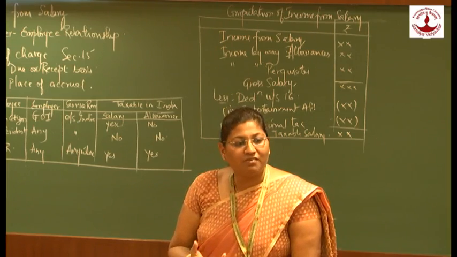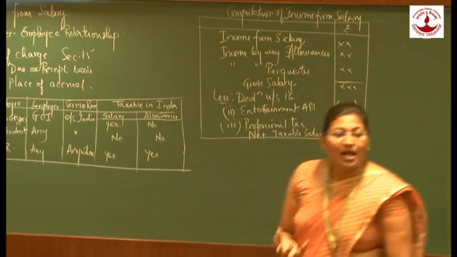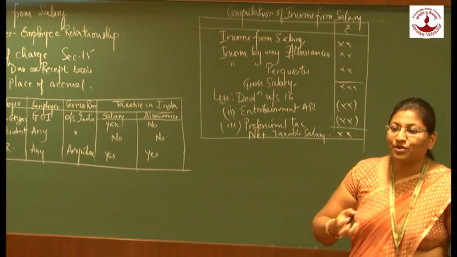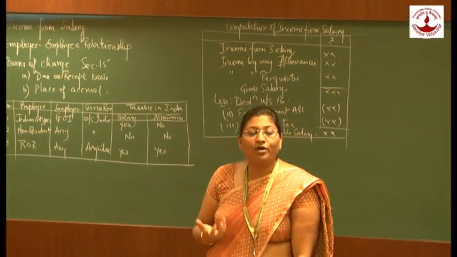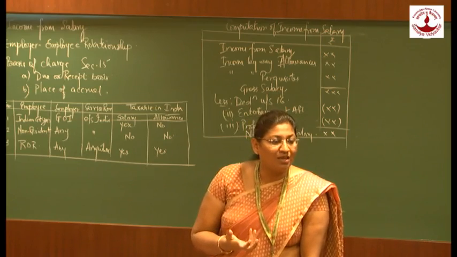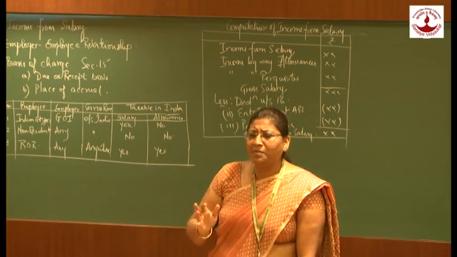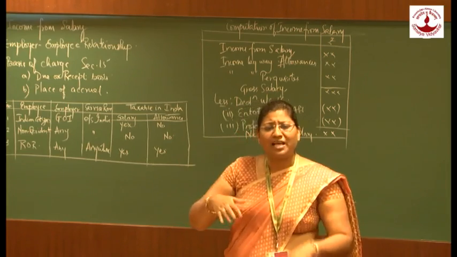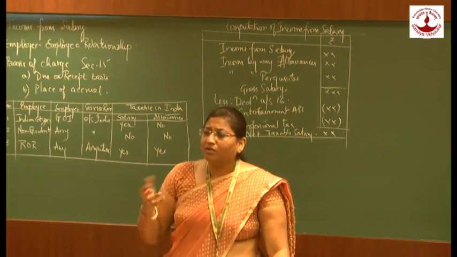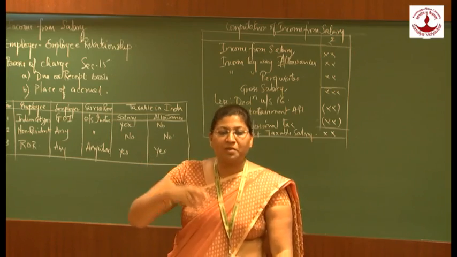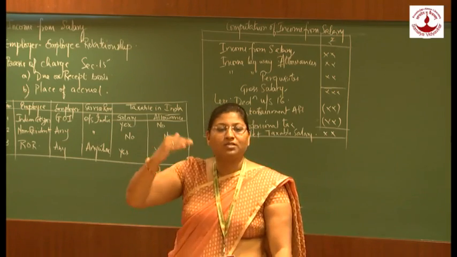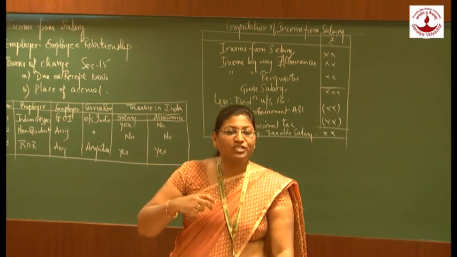That can be termed as allowances. And these allowances which an employer offers to an employee are taxable to a certain extent as per the limit set down. They may be giving some amount, and it may be exempted up to a certain limit, up to the amount which is spent.